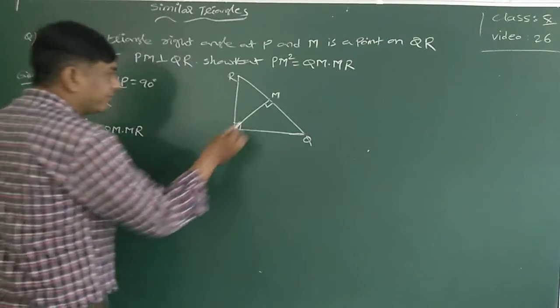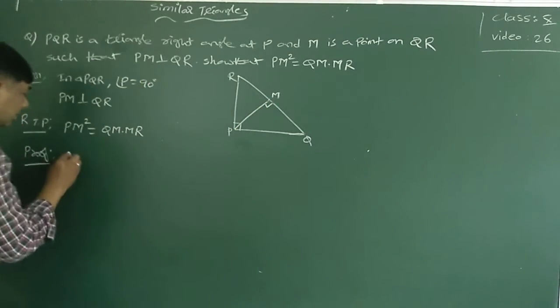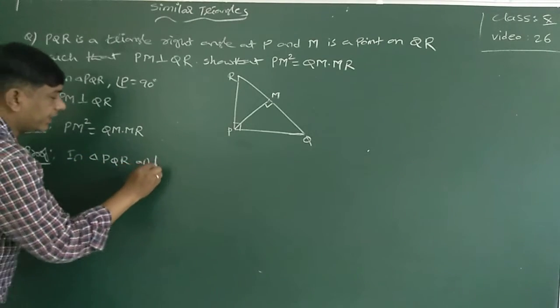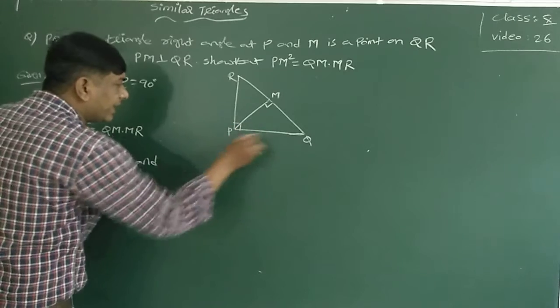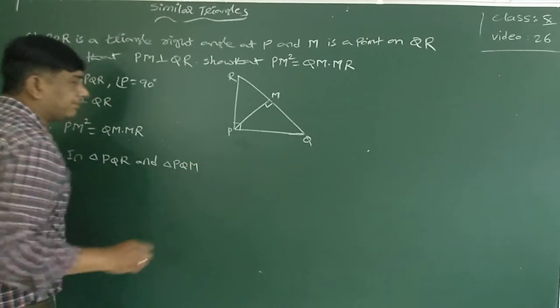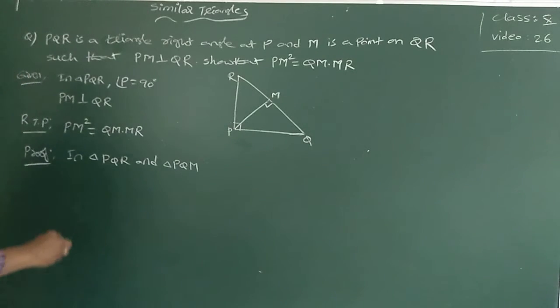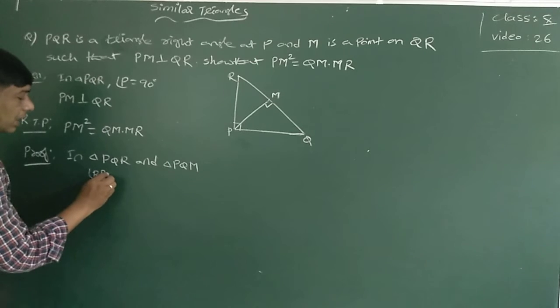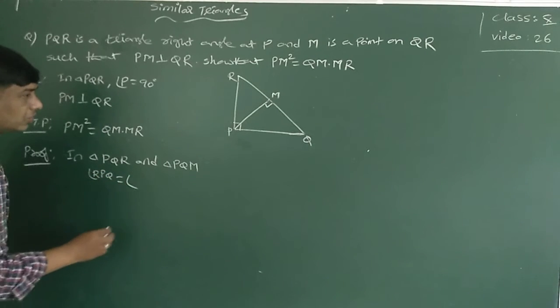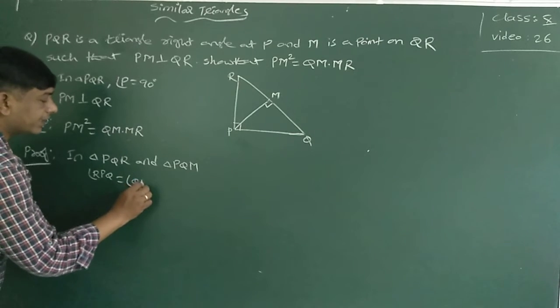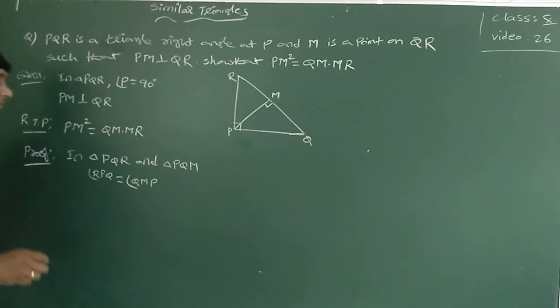First, in triangle PQR and triangle PQM you compare. Angle RPQ is equal to angle QMP.